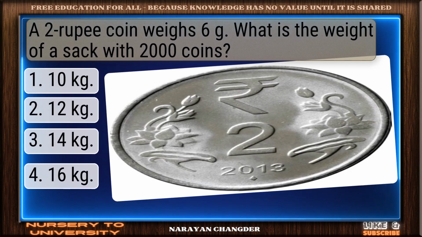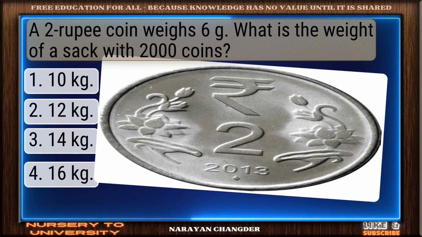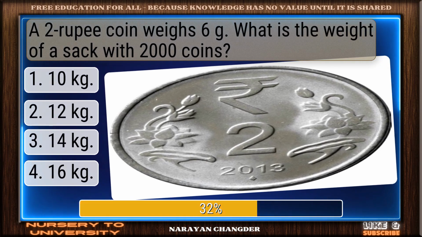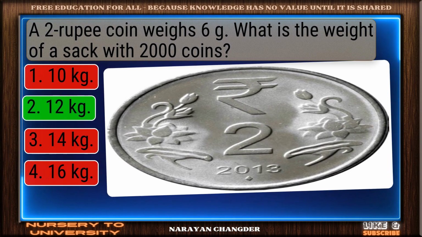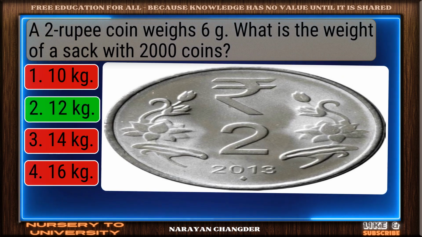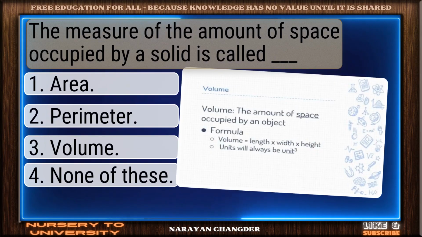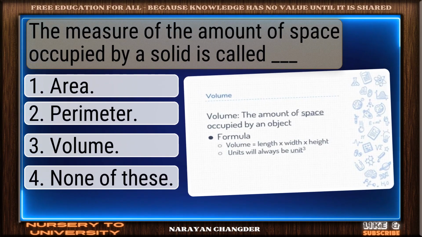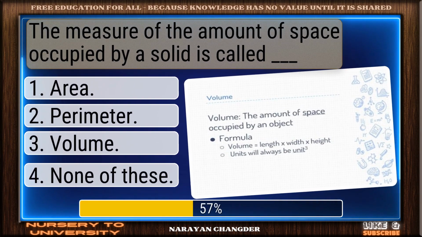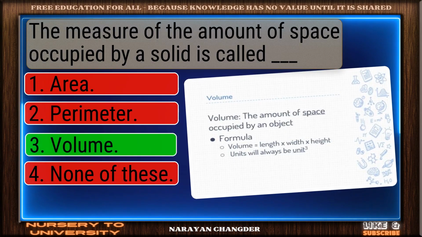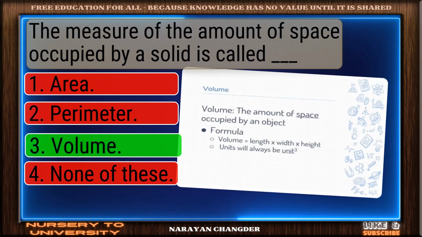A 2 rupee coin weighs 6 g. What is the weight of a sack with 2000 coins? Exactly, 3 kg makes sense and it is the right choice. The measure of the amount of space occupied by a solid is called dash. Solid response. Volume is a valid choice.